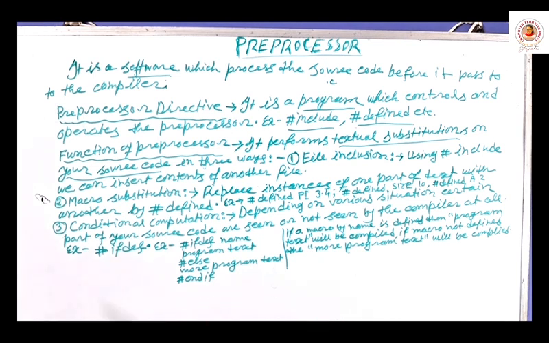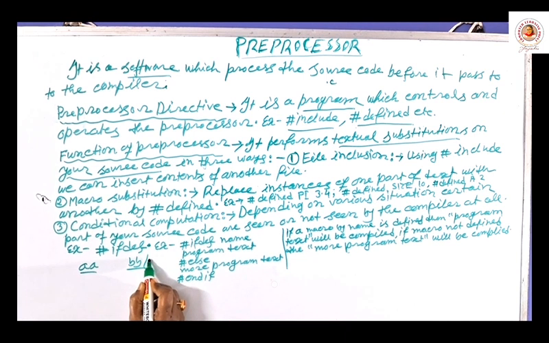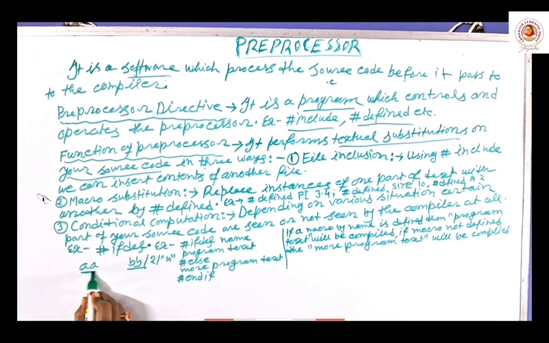Textual substitution in your source file. In my source code, I have some textual substitution, meaning one text will replace another text. Suppose AA will replace BB. This is a text, this is a name, this is a text, or maybe a value, suppose 2, or maybe any string.